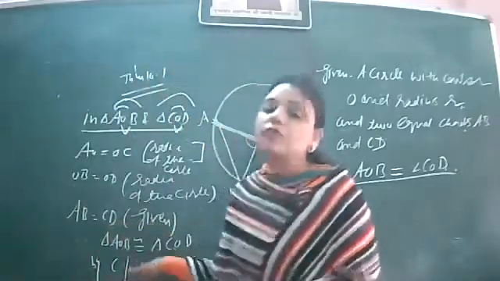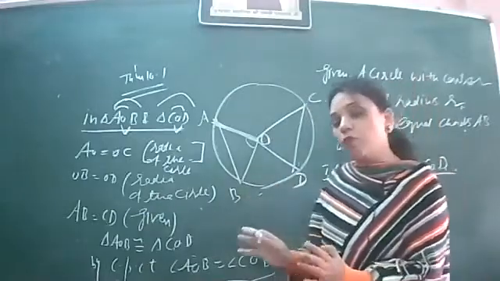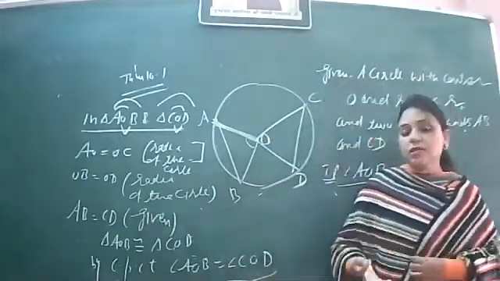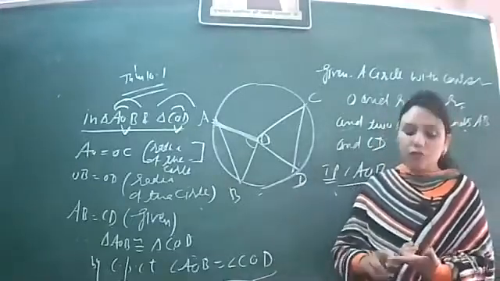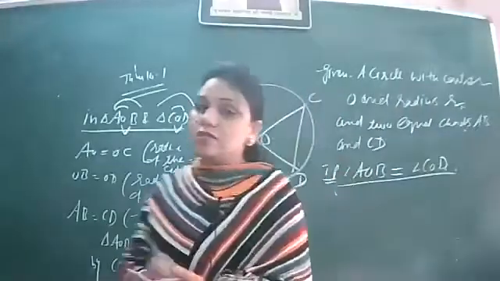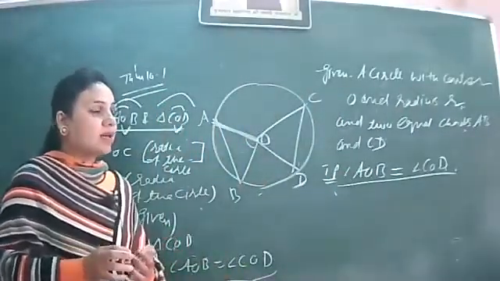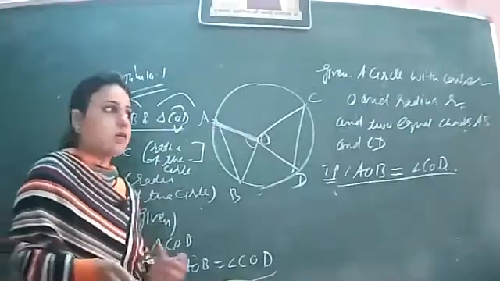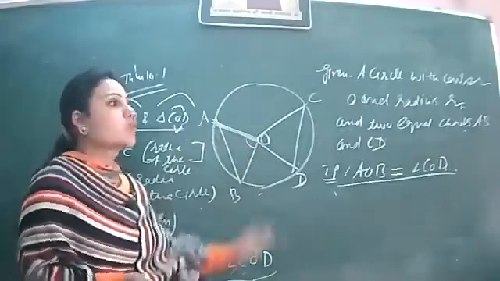So you have to remember this as a result as well. No doubt, we have done the proof, and the proof is there in your syllabus, but as a standard result, you will remember that equal chords of a circle subtend equal angles at the center of the circle. If two chords are equal, then the angle made by them at the center will also be equal.